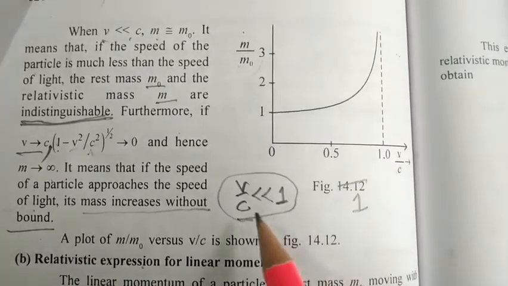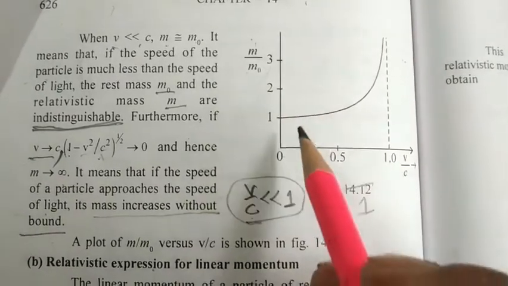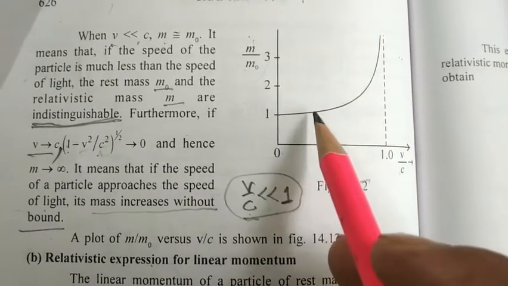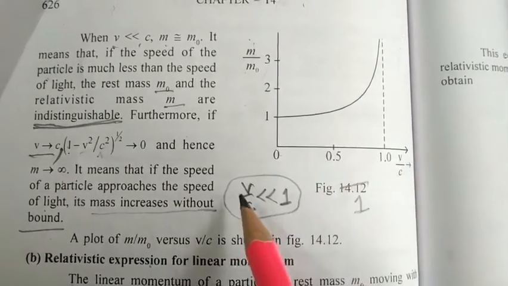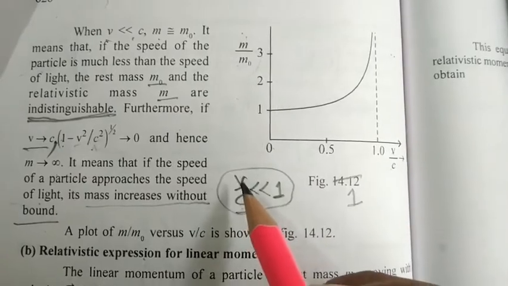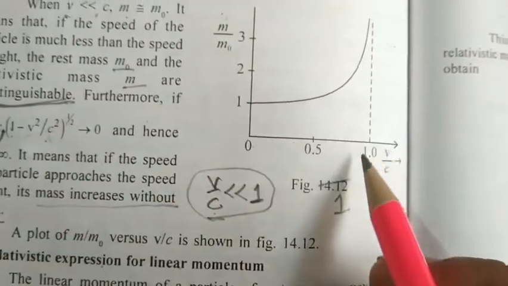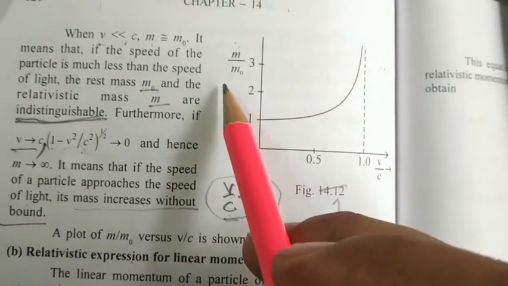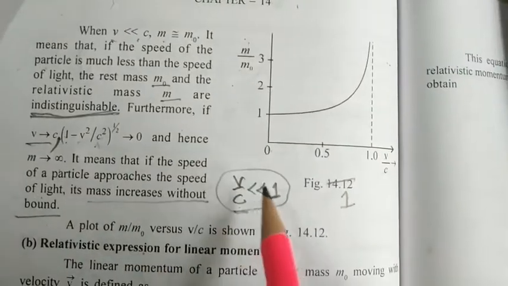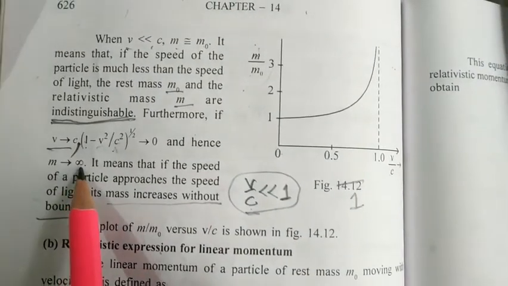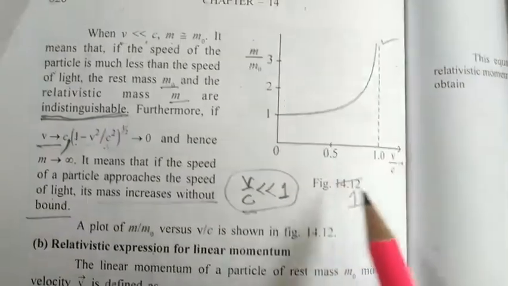So when v by c is very small, m by m0 is approximately 1. As v by c increases, when v equals c, c by c equals 1. So when v by c equals 1, m by m0 will be infinite, because for v equal to c, m tends to infinite, hence m by m0 tends to infinite. So draw this graph perfectly.